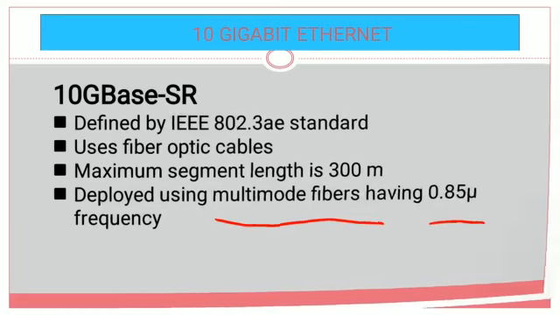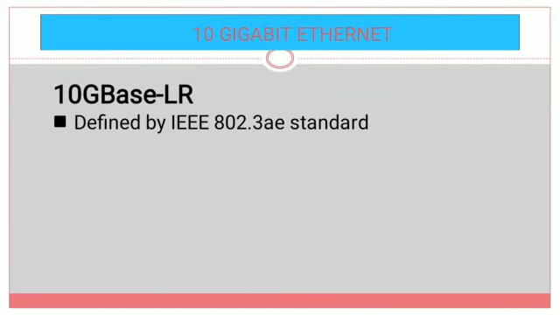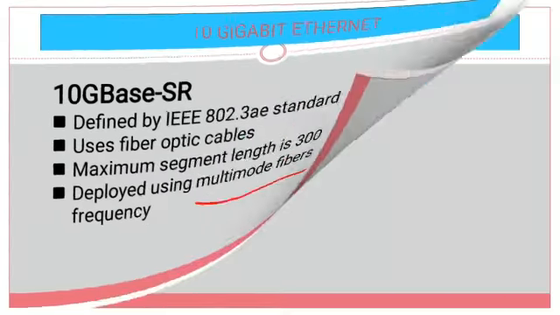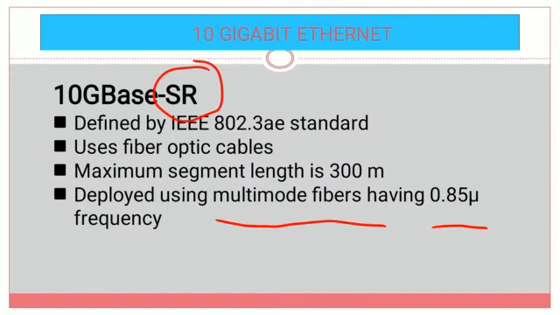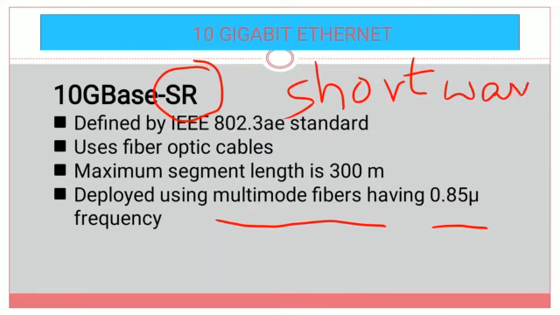Now coming to the next one, 10G base LR. So this is the second type of 10 gigabit Ethernet. Again, what is this SR? 10G base SR is optical fiber, where we have the data in the form of light waves. So S represents the short wave form. So for short waves, this 10G base SR is used.